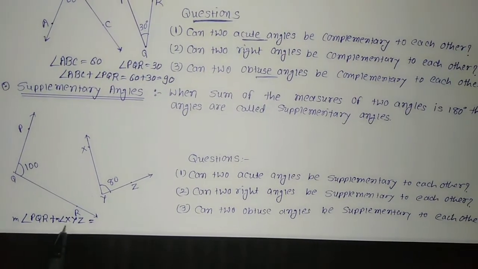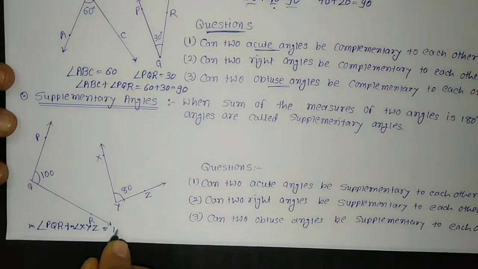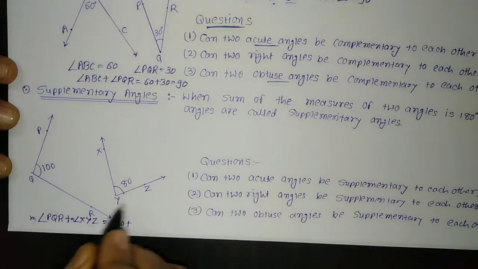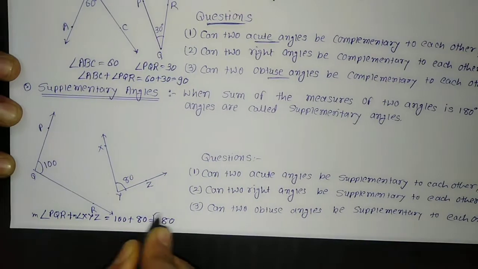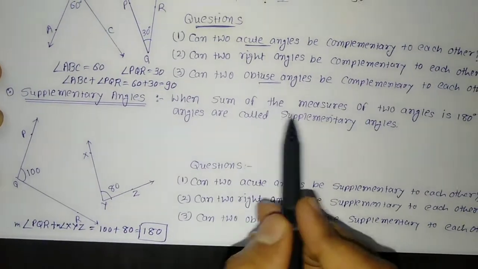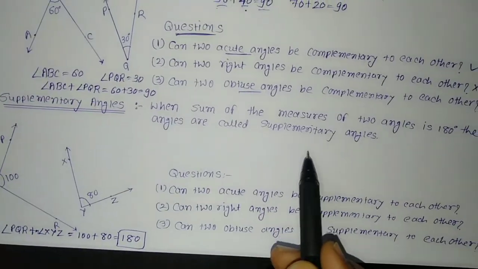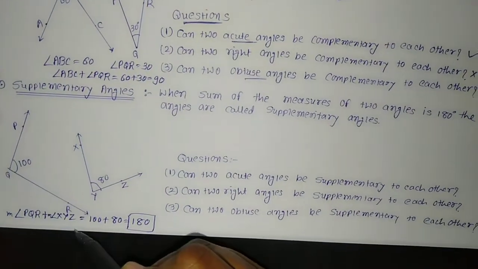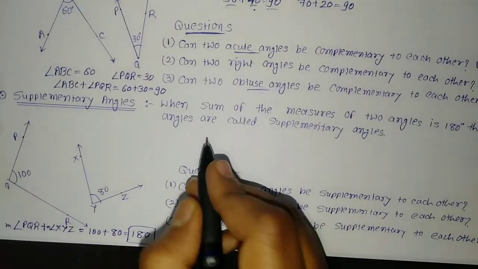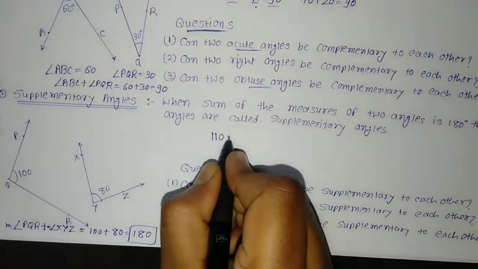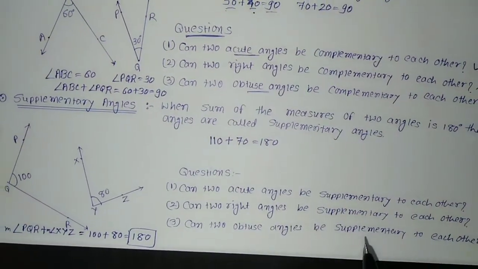So angle PQR plus XYZ, let us do the total. PQR is 100 plus XYZ is 80. If we do the total of both of them, it is 180. As per the definition, when the sum of the measures of two angles is 180, the angles are called supplementary angles. So these two angles, PQR and XYZ, are supplementary angles. In a similar way, you can take one angle as 110 and another angle as 70. The sum total is 180. Those are also considered supplementary angles.